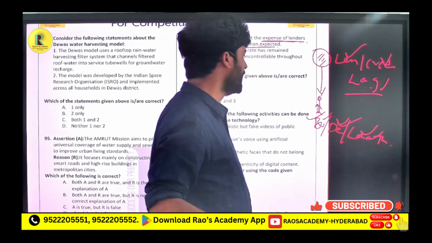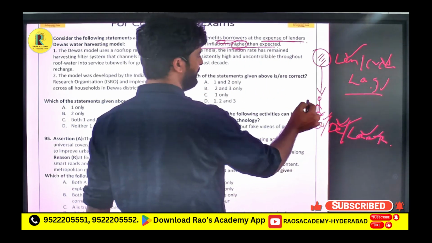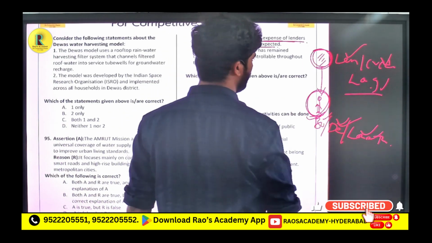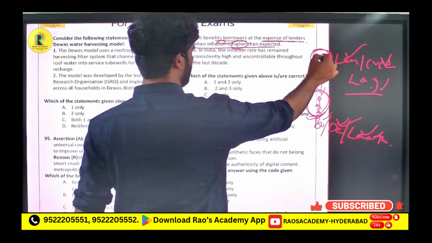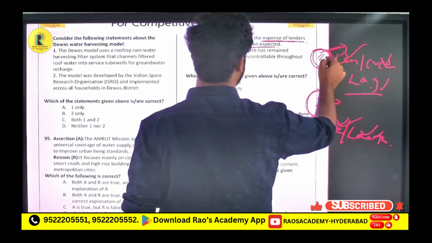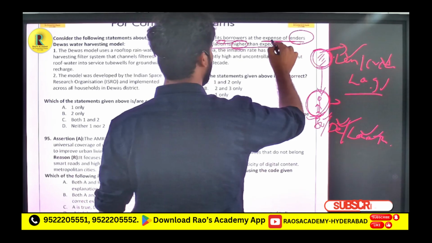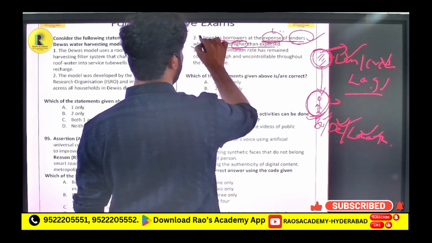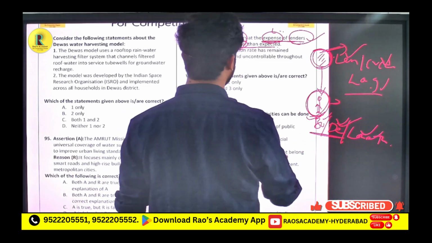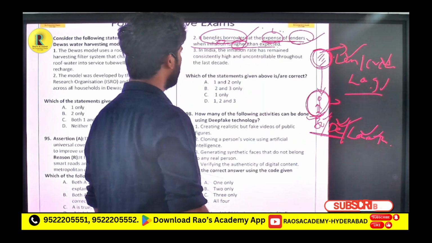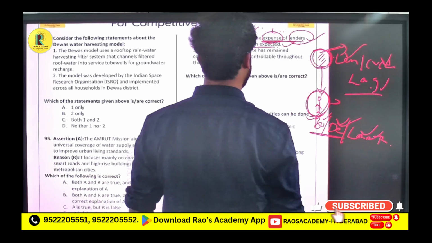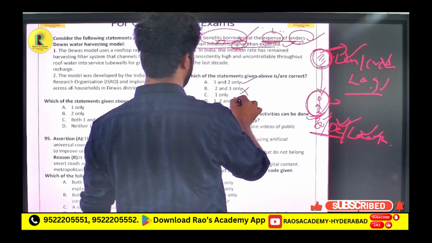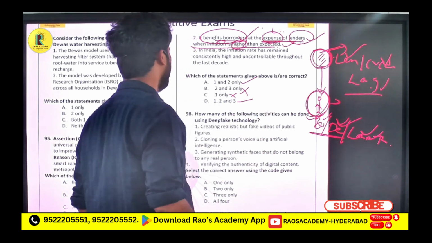So normally in inflation, whoever took the loan will be benefited, and whoever gave the loan will be the loser. Lenders will lose. So this is correct, and it benefits borrowers, the debtors. So statement 2 is also correct. Statement 1 is correct and 2 is correct, so either A or D is the correct option.